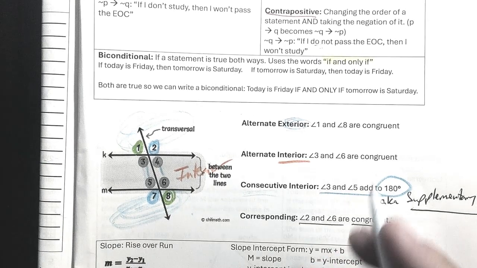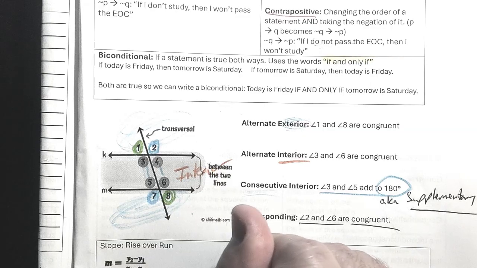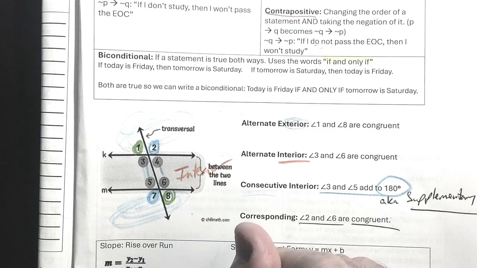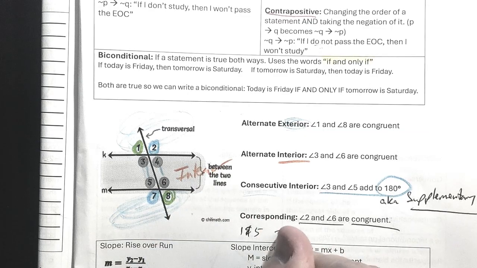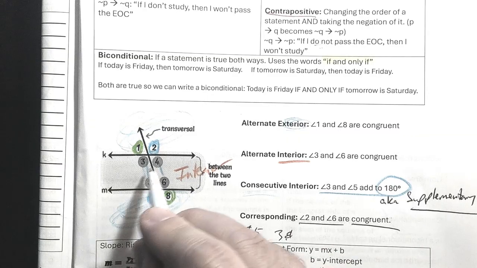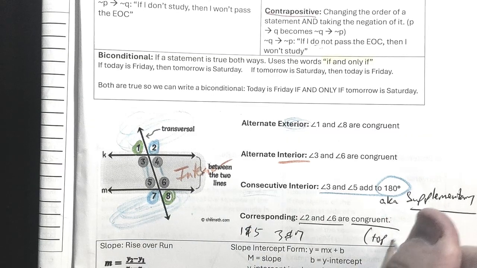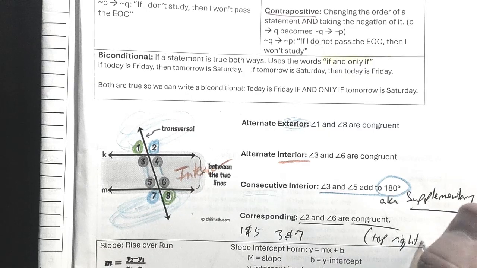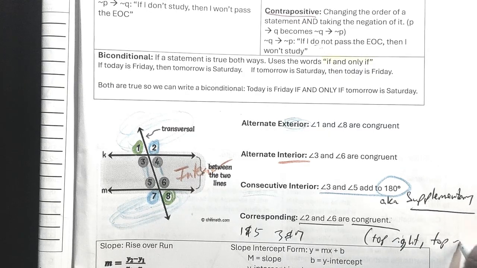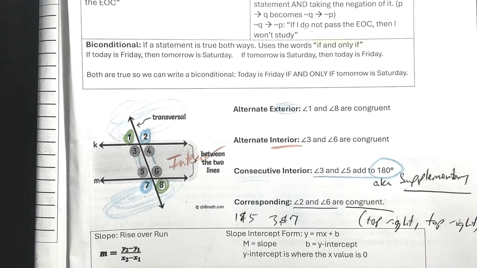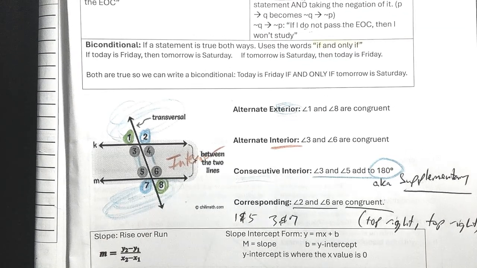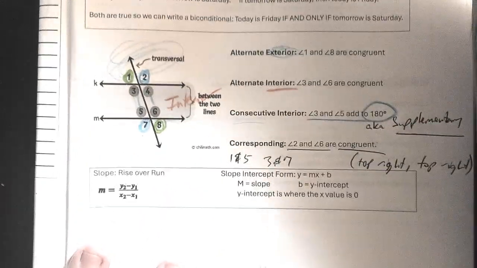So you see 2 and 6, 1 and 5, 3 and 7. Then I'll put over here top right, 4 and 8. Hopefully you guys will understand. Remember, and 6 and 8. Hopefully you guys get it. All right, we're going to look at the bottom before we flip over.